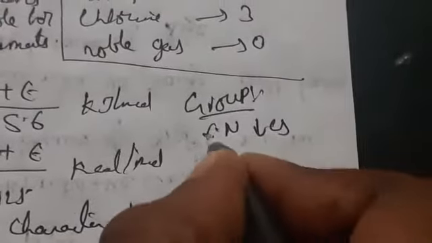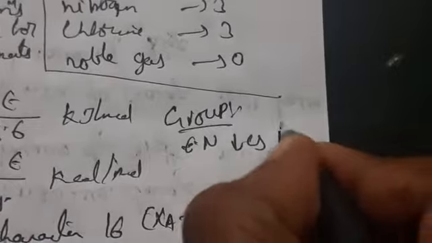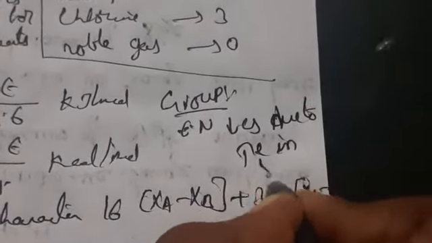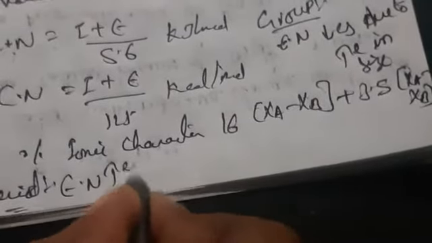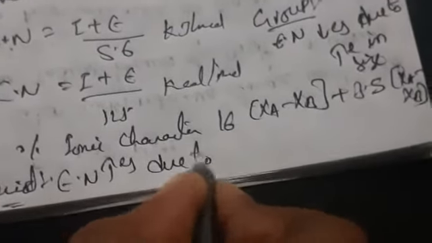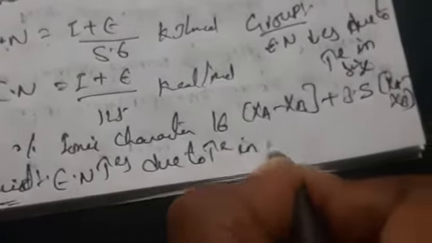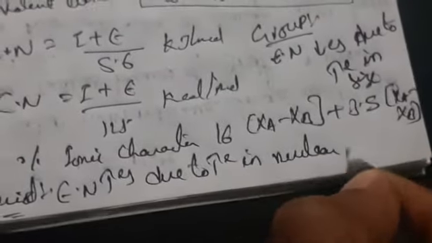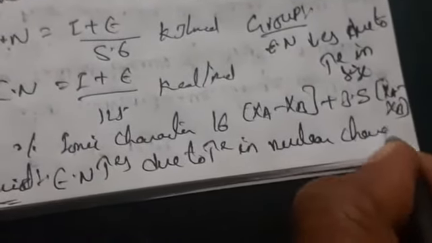Coming to a period, electronegativity value increases due to the increase in nuclear charge, same as electron affinity.